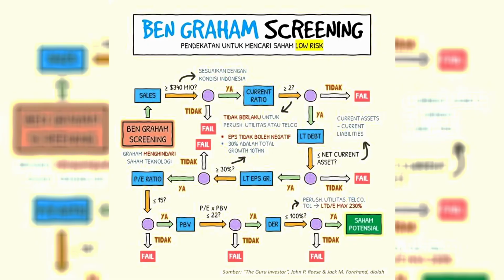Okay, guys, so for today, I want to share with you about my fundamental analysis. We use the Benjamin Graham screening. The first one is we have to avoid technology companies. Why don't we choose the technology sector? Because from the graph, we know that the technology sector is too volatile, and also Benjamin Graham said that the technology sector is unpredictable because of the trend. So we have to think again about choosing the technology sector.